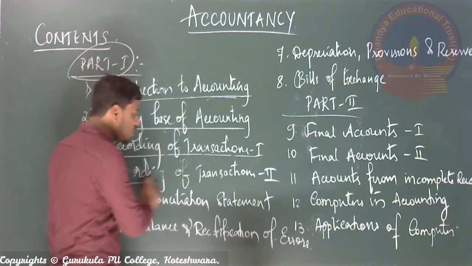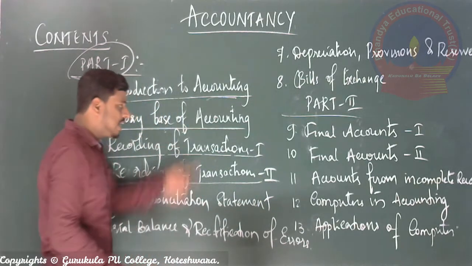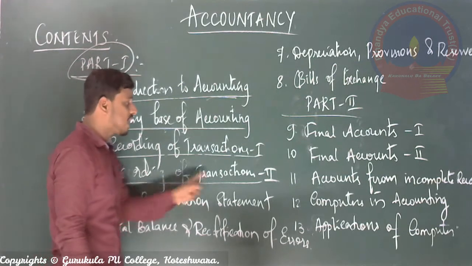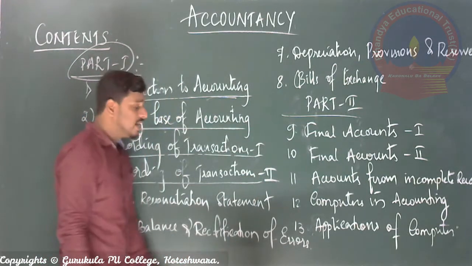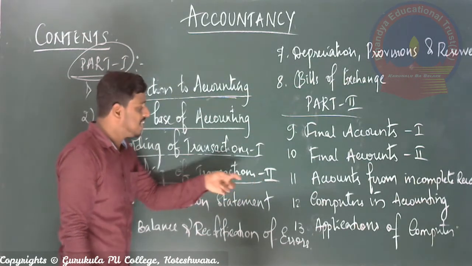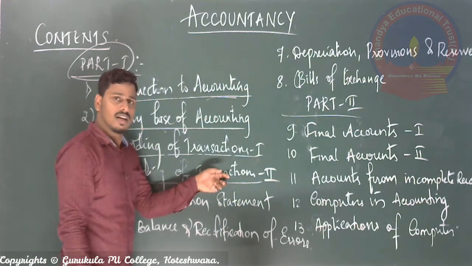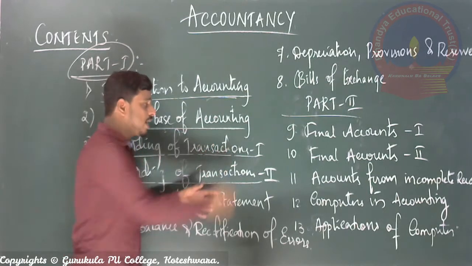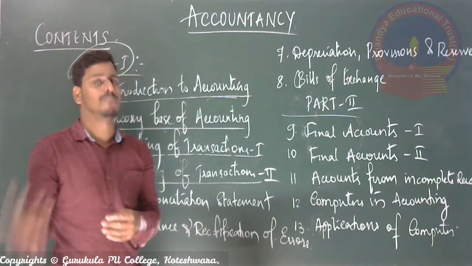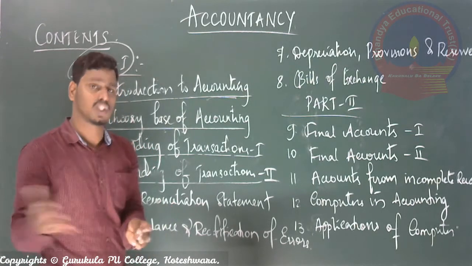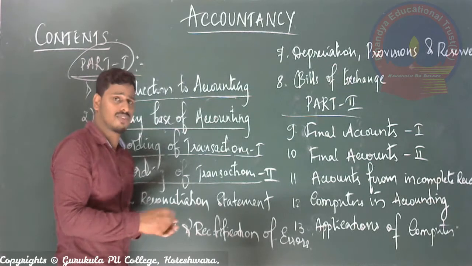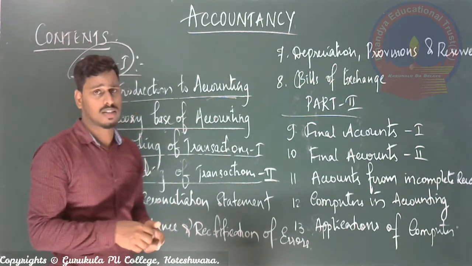And the fourth lesson, observe here, is the continuation of your third lesson. That is recording of transaction 2. This is number 1, this is number 2. In this lesson, after maintaining the first two or three books, we see which are the next books we prepare. So recording of transaction 2 is the continuation of the first lesson.